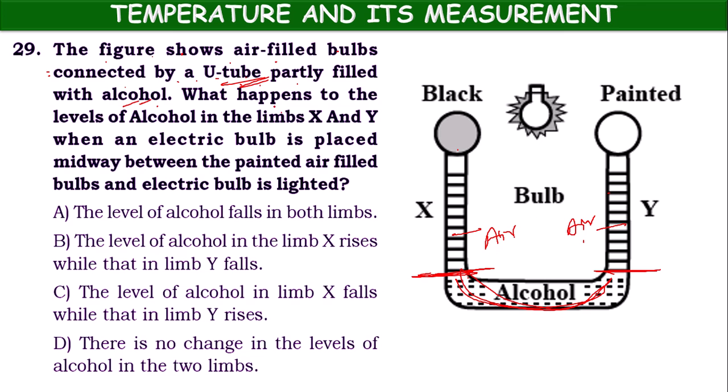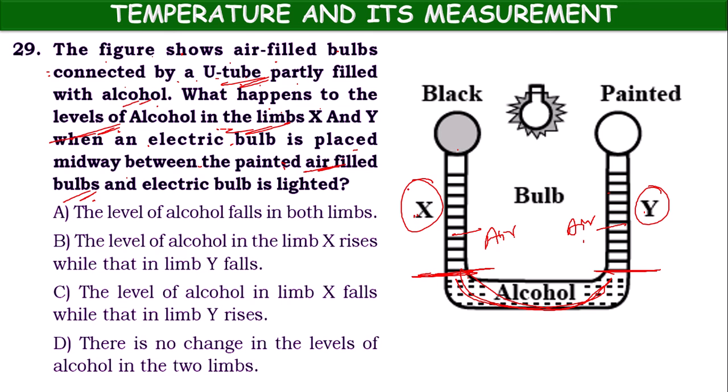So now the question is, what happens to the levels of alcohol in the limbs? This limb is X and this limb is Y. When an electric bulb is placed midway between the painted air-filled bulbs.